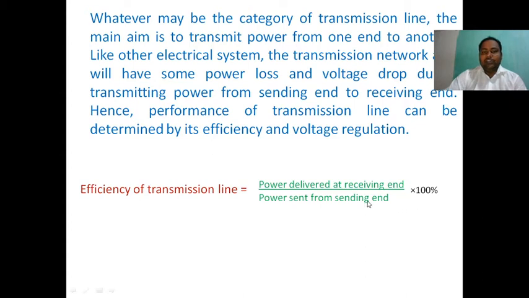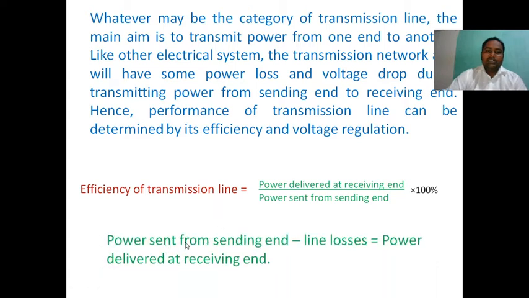Now the power sent from the sending end. The sending end also has a sending end voltage, sending end current, and sending end power factor. So output by input, where output is the power delivered at the receiving end and input is the power sent from the sending end, into 100%, is the efficiency of the transmission line.